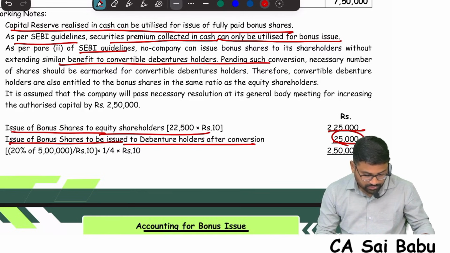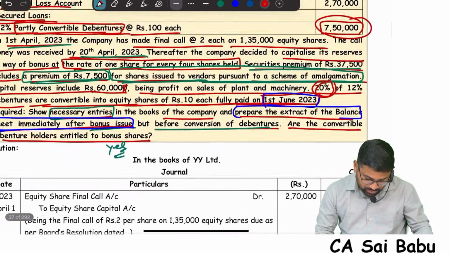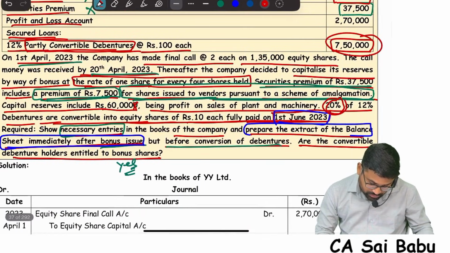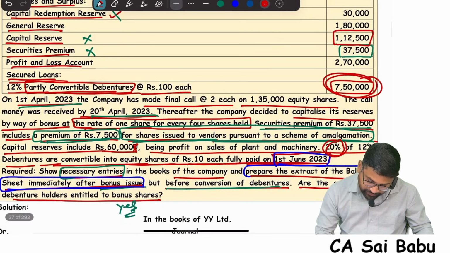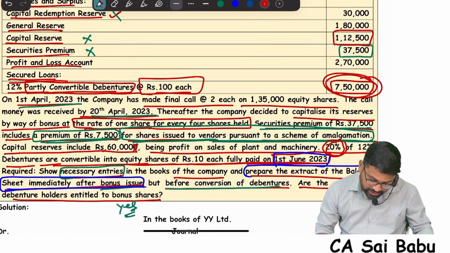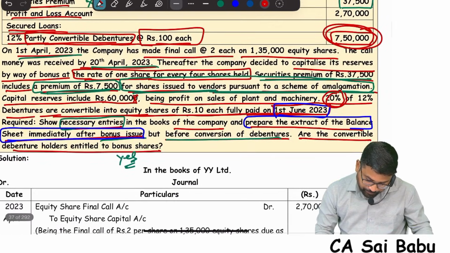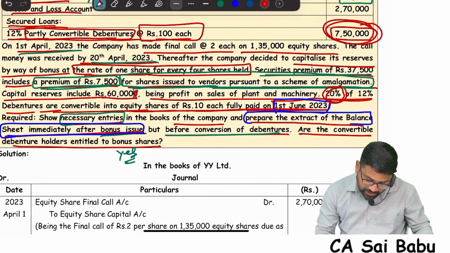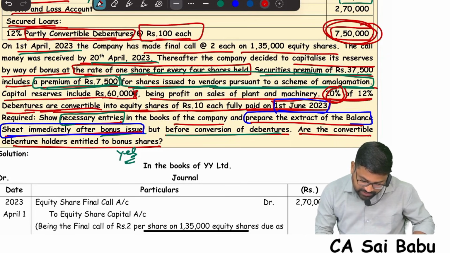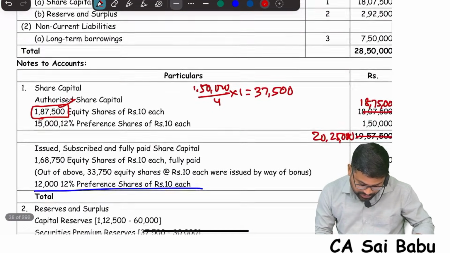37,500. No. First, total debentures, how much? 7,50,000, 100 each. Correct? Partly convertible debentures. Out of this, how much will be converted? 20% of the 12% debentures is converted into shares of rupees 10 each.